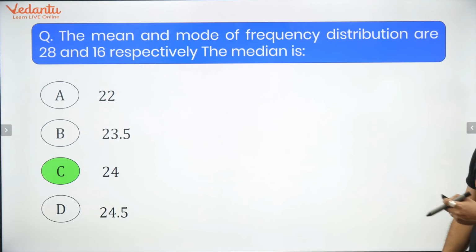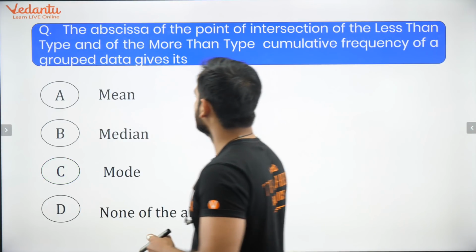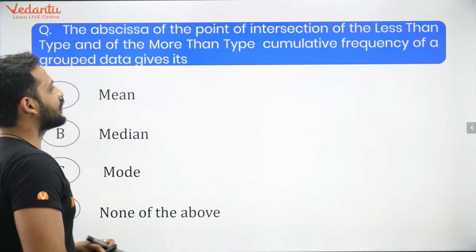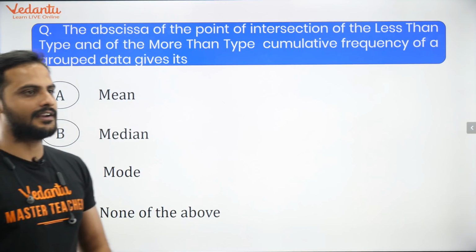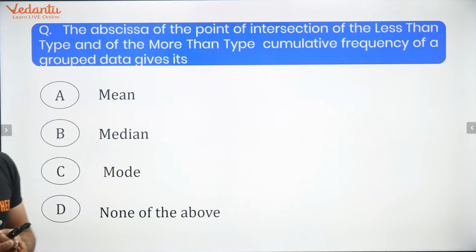Chalo, let's move to the next question. The abscissa of the point of intersection of the less than type and the more than type cumulative frequency curves of grouped data gives its what? Wherever the less than type and more than type graphs intersect, what will be the value of the abscissa?